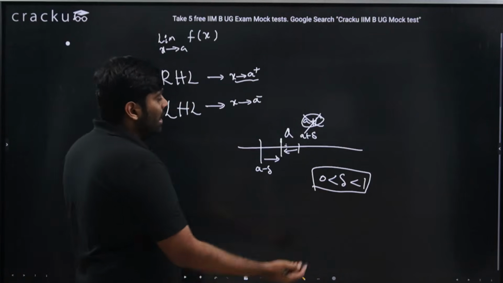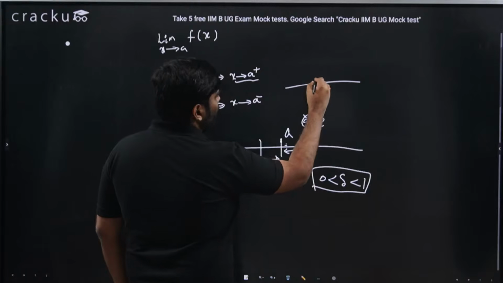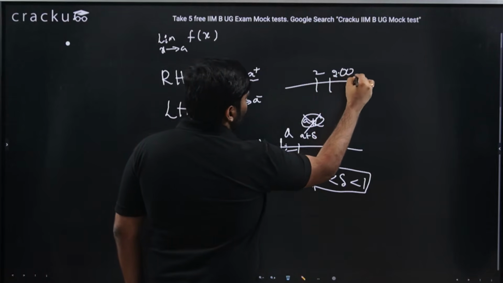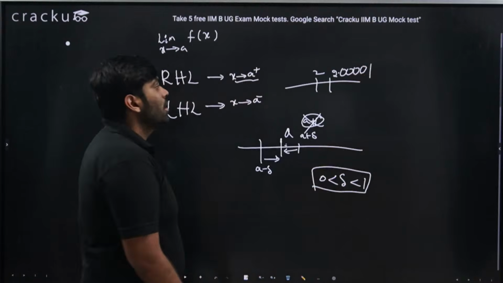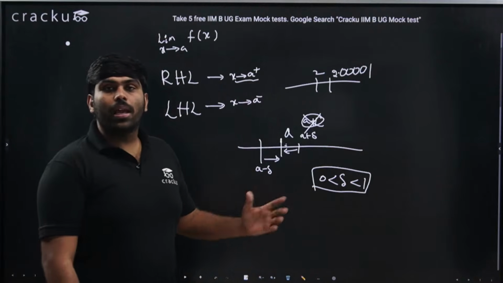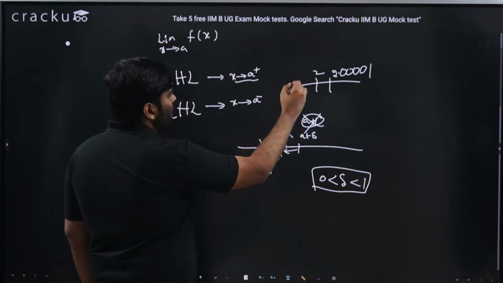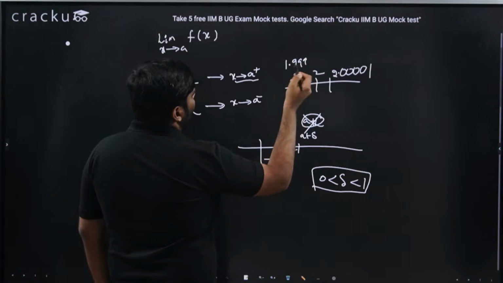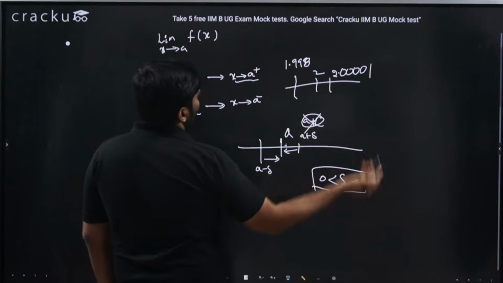For example, if a is 2, then a plus delta could be 2.00001. Similarly, when I talk about a minus delta, I could be referring to 1.99 or 1.998. That is also fine.